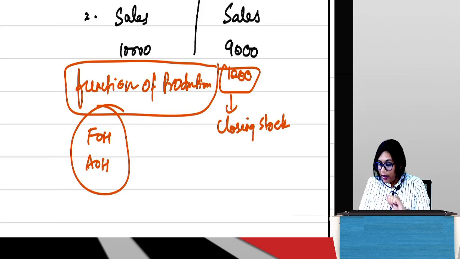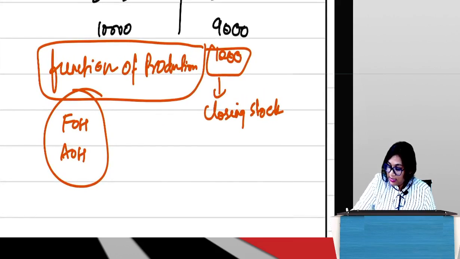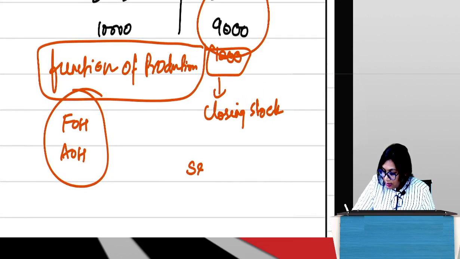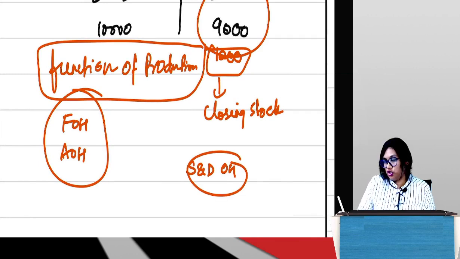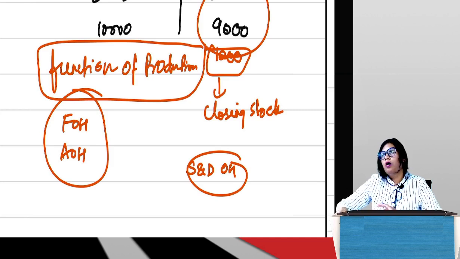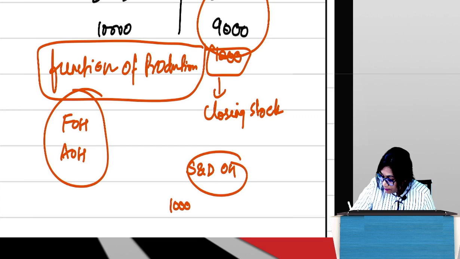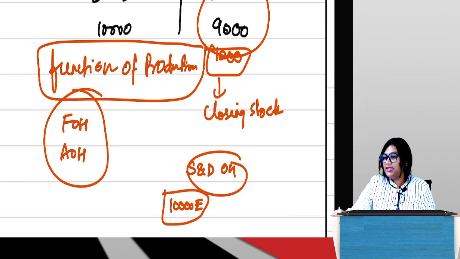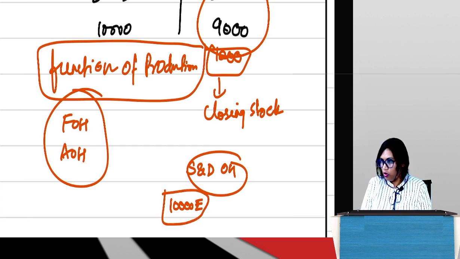But if I look at sales now, which is, let's say, S&DOH, there are some costs which I am spending only towards sales. Yes or no? Let's say I have spent 10,000 rupees in selling my product.